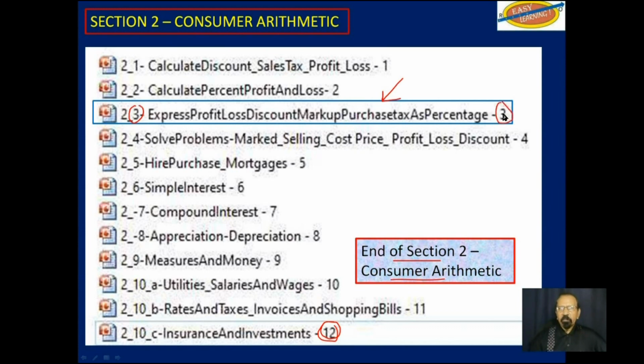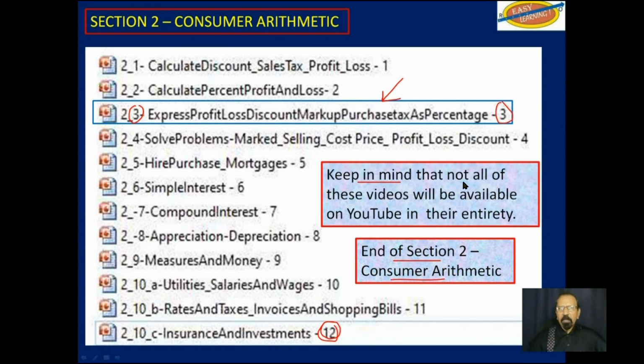Please keep in mind that not all of these videos from section 2 and onward will be available on YouTube in their entirety. Some of these that you see over here will be available in their entirety. Others will not, only partially. And you will be redirected to another site where a reasonable fee is charged, a monthly reasonable fee.